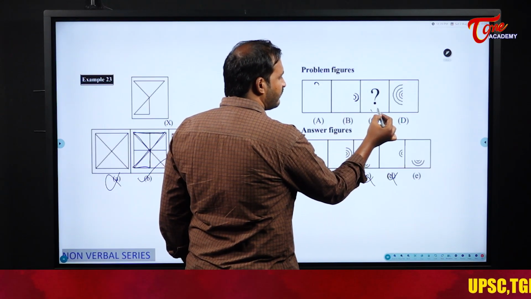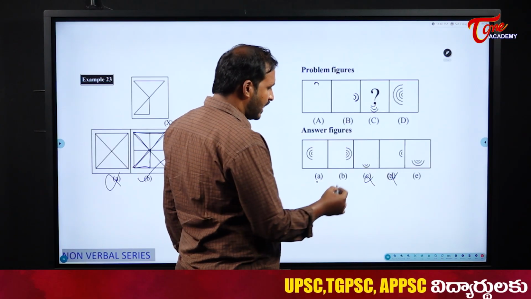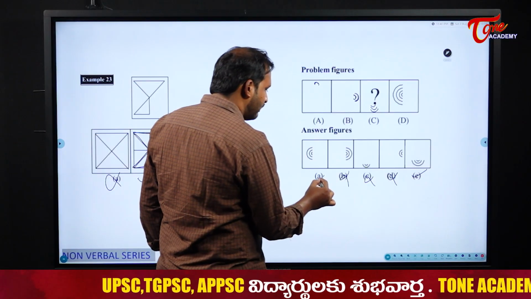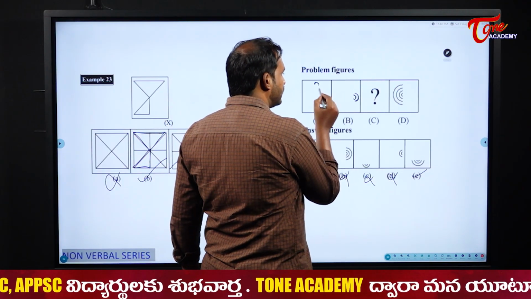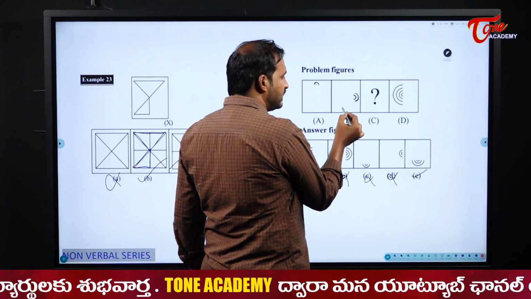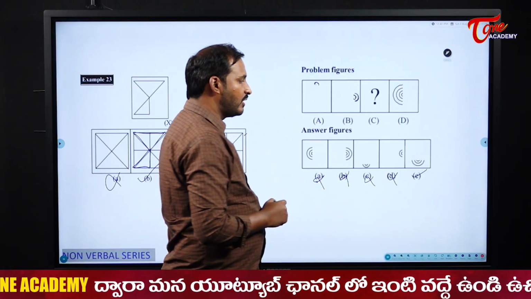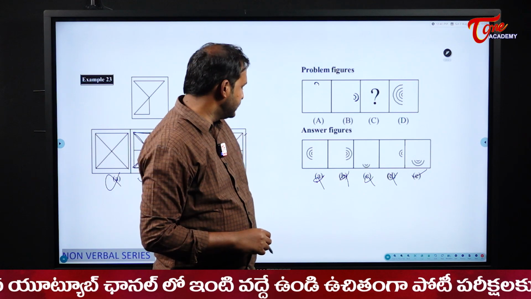Next it should come, assume for timing here, and then next it went here. Understood? So my answer here remains what? Option E. Option E will be my answer here. Why? Because it is like a rotating manner. It is showing downward, next this side, next it will obviously be upward only. So our answer here becomes option E. Option E will be our perfect answer for this question.